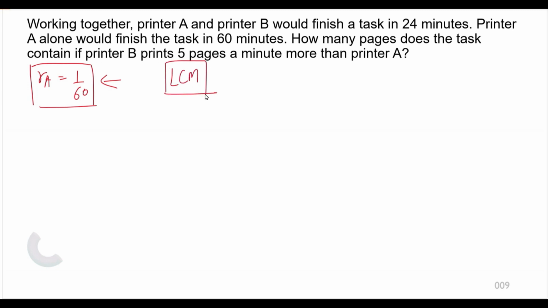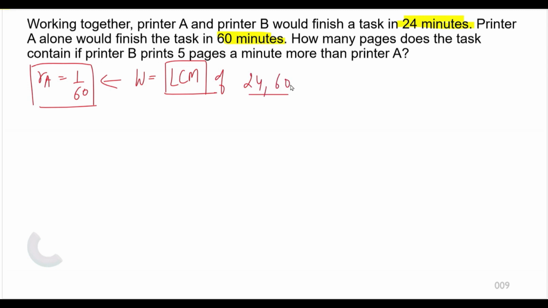So where to use the LCM approach? The LCM approach can be used when we have the time taken by the machines or persons to do the work. For example, here the time taken by A and B together is 24 minutes. If printers A and B are doing work together, they are taking 24 minutes. Now printer A alone is taking 60 minutes. So to eliminate the fraction, suppose the amount of work is equal to the LCM of 24 and 60.